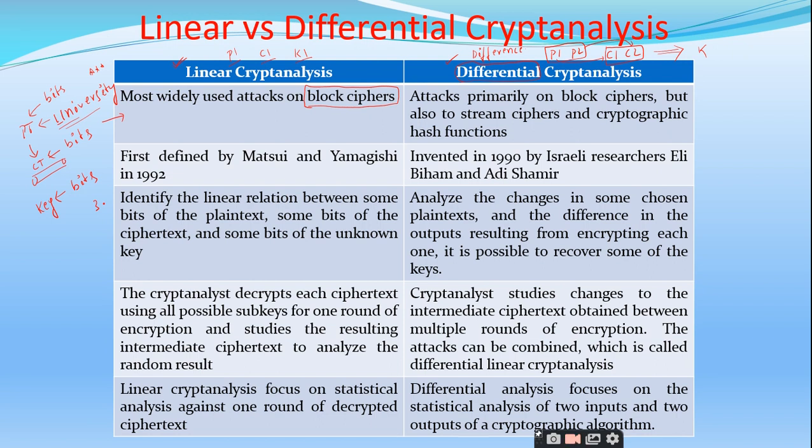Right. We have block ciphers and stream ciphers. But if you observe this linear cryptanalysis, this is most probably used attack on the block ciphers only. Right. And the differential cryptanalysis are attacks primarily on the block ciphers only, but they can be done on the stream ciphers also.